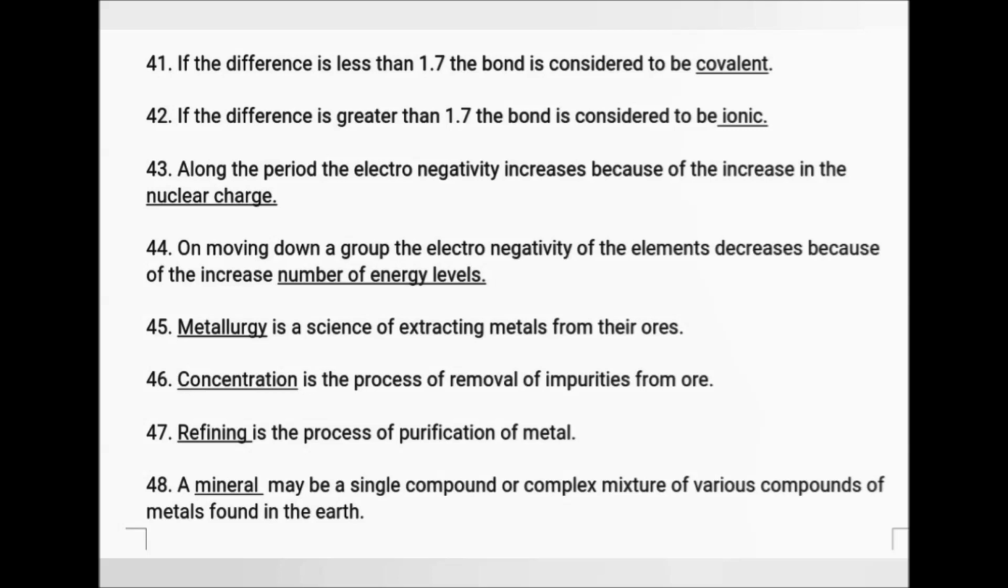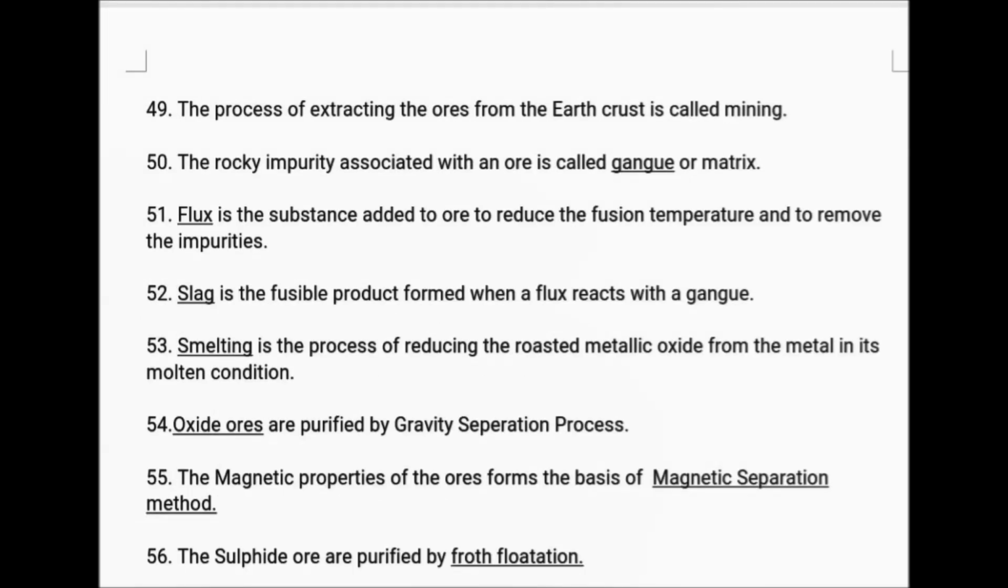Metallurgy is the science of extracting metals from their ores. Concentration is the process of removal of impurities from the ore. Refining is the process of purification of metals. A mineral may be a single compound or a complex mixture of various compounds of a metal found in the earth. The process of extracting the ores from the earth's crust is called mining.